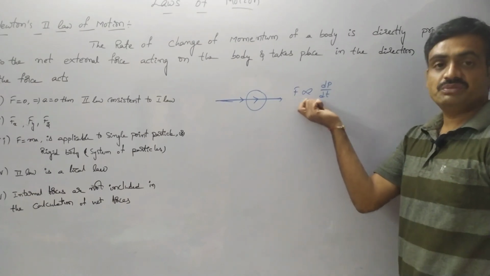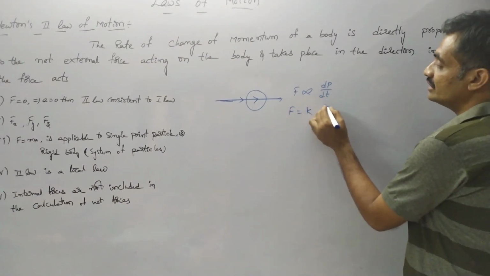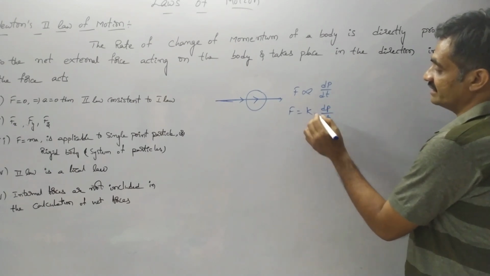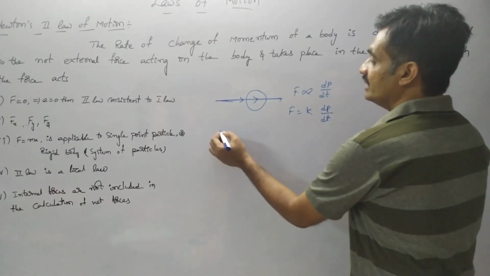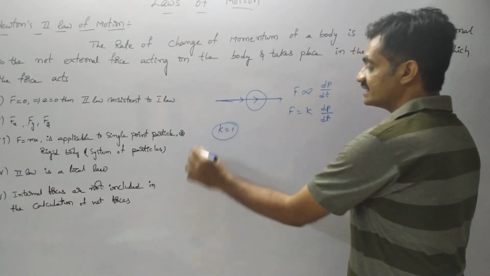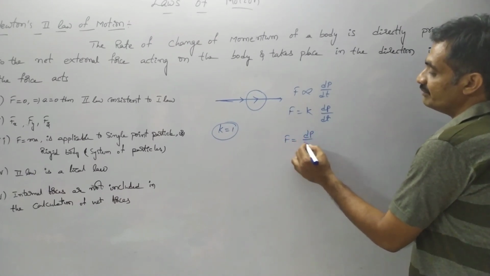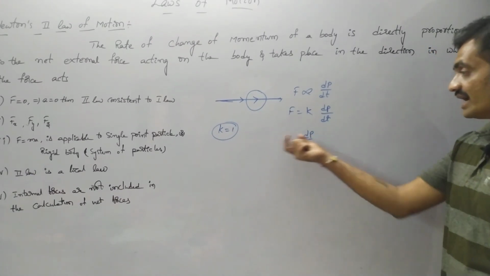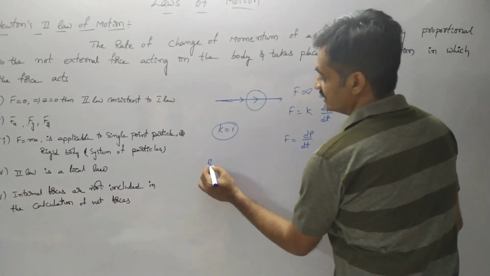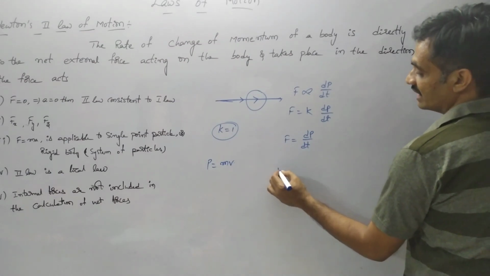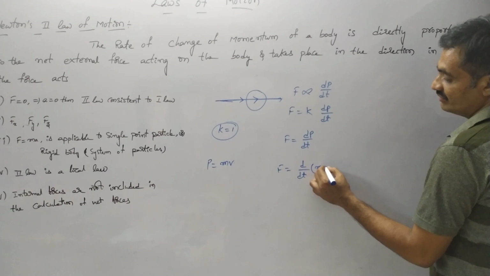In order to remove this proportionality, we should add a constant, and we consider this constant as k into dp by dt. In any case, the value of k is considered as 1. Then we can represent that F equals dp by dt. As we saw in the previous topic, linear momentum p is given as mv. So if we substitute here, we have F equals d by dt of mv.